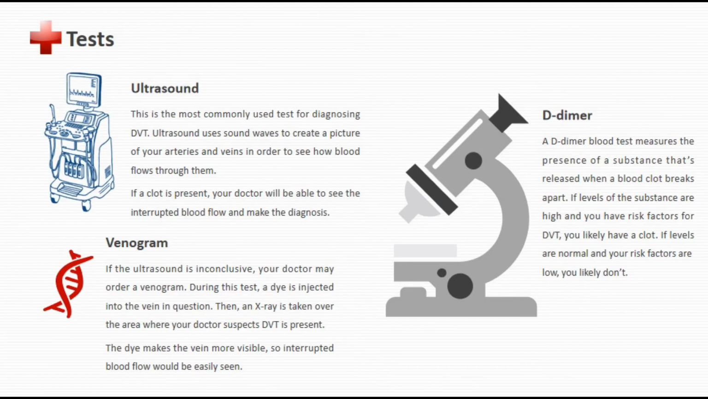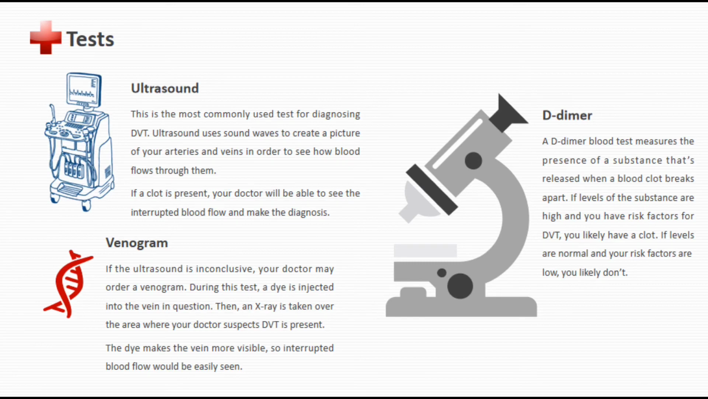These are the tests to determine if you have DVT. Number 1 is ultrasound. It is the most commonly used test for diagnosing DVT. It uses sound waves to create a picture of your arteries and veins in order to see how blood flows through them. The next one is venogram. If the ultrasound is inconclusive, your doctor may order a venogram. During this test, a dye is injected into the vein in question. Then an X-ray is taken over the area where your doctor suspects DVT is present. The dye makes the vein more visible, so interrupted blood flow would be easily seen.